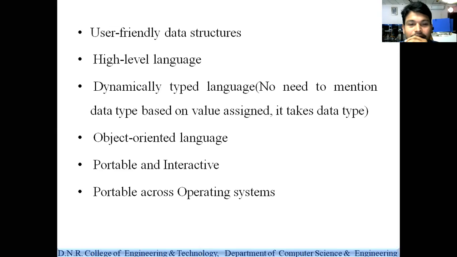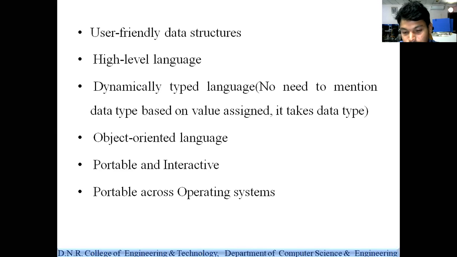In the same way in programming languages, portability means that whenever you write the code in the Windows operating system, without changing any fundamental rules and regulations of that code, the same code can be executed in the Mac operating system and the Linux operating system. That is called portability.